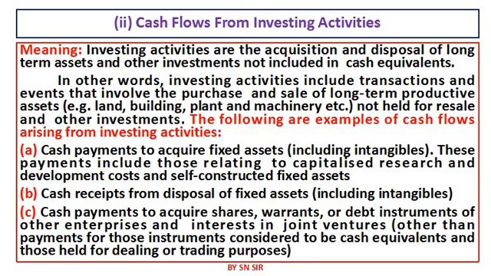Look at some examples. Cash payment to acquire fixed assets is also known as investing activities, because cash is going out of the organization at the time of purchasing fixed assets. Cash received from disposal of fixed assets is also known as investing activity, and here intangible assets are also included.